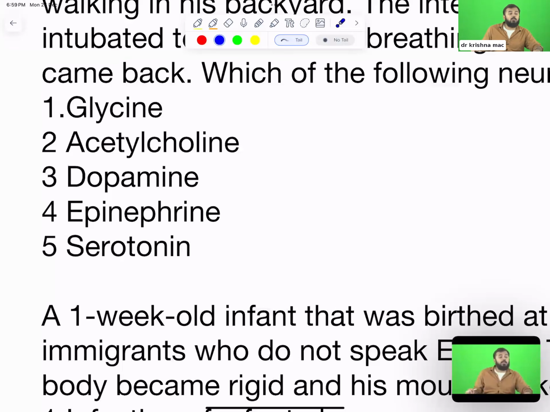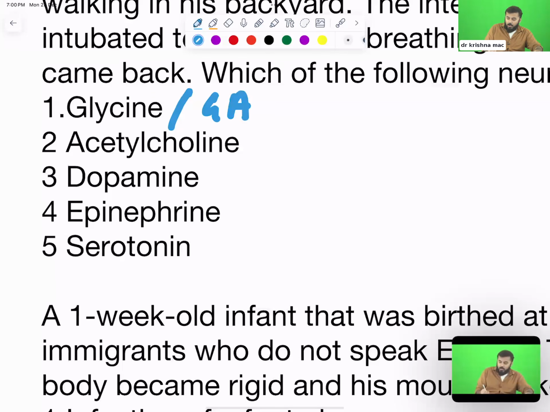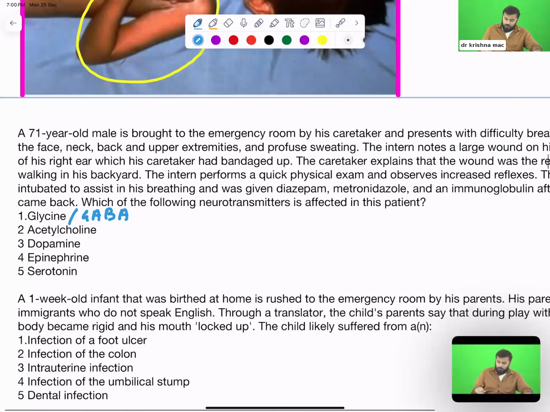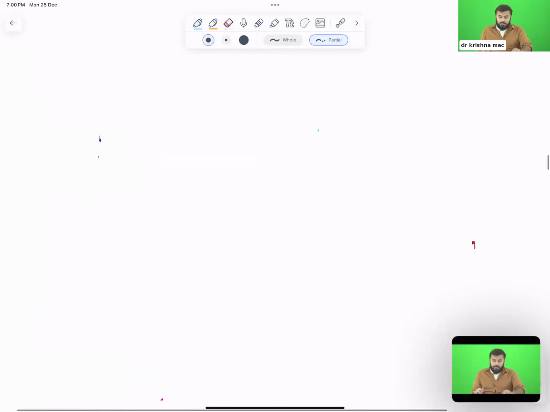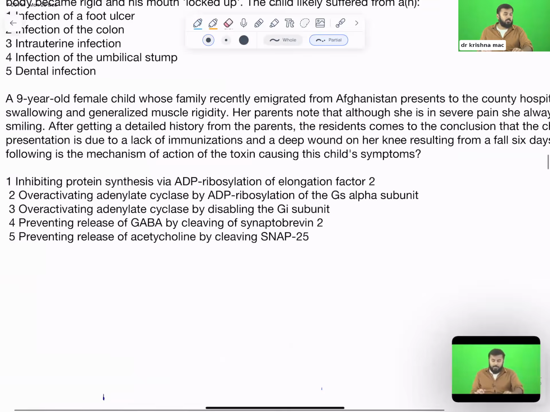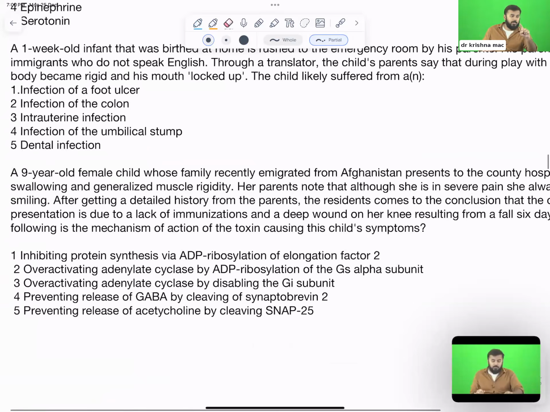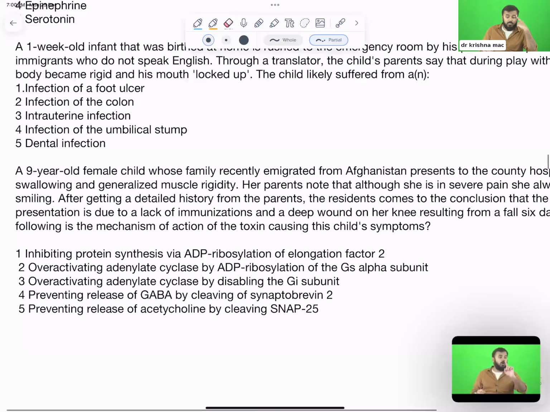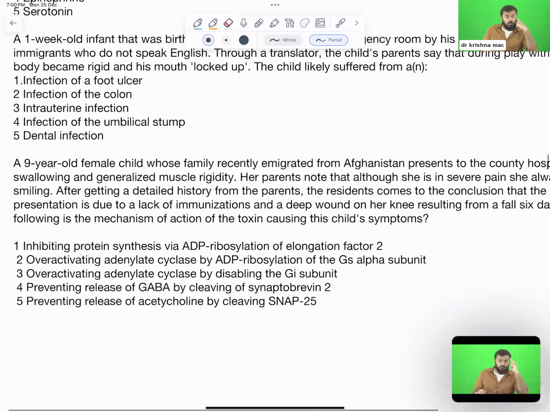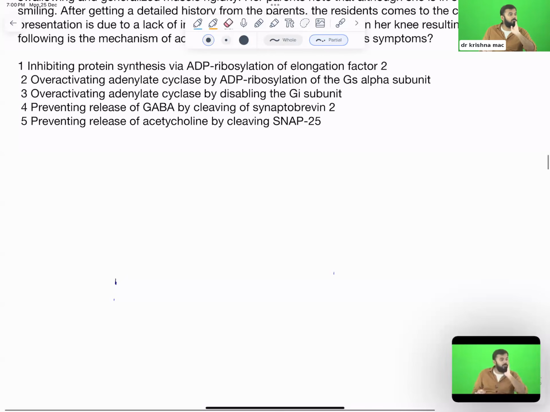Very good. What did I tell you? GABA or glycine is an inhibitory neurotransmitter. So the answer will be glycine, or you can also write down here GABA. Okay? GABA. Right. Let us move on, we have successfully finished Clostridium tetani. All of you understood Clostridium tetani? Yes or no? Be fast. Next, we'll discuss Clostridium botulinum. Everyone understood?